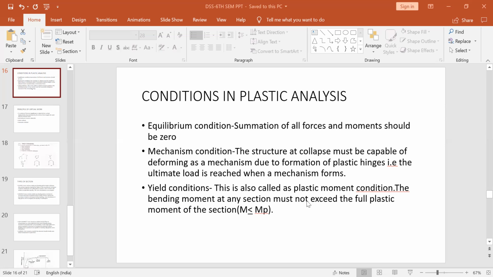Yielding condition is also called the plastic moment condition. As explained earlier, yielding will start when the material reaches the lower yield point and the upper yield point. It will achieve yield stress, and then plastic condition will start, and the moment in that condition is called the plastic moment. The bending moment at any section must not exceed the full plastic moment. In this condition, the bending moment should always be less than or equal to the plastic moment. This you already know.